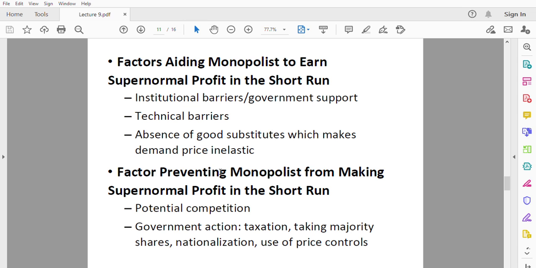Government can also take majority shares of a company. Government can decide to nationalize a company. That is, the company becomes a property of the government, maybe because you have gone against some rules of the government. And the government can use price controls. We have the maximum price control and the minimum price control. The government can force you to sell at a particular price, and that will take away a monopoly's profit. So, yeah, these are also some factors that can prevent a monopolist from making supernormal profit in the short run.